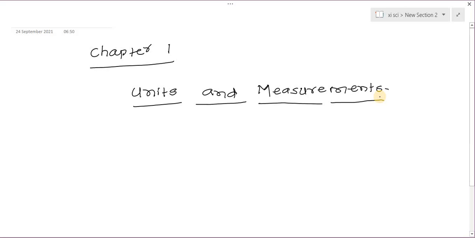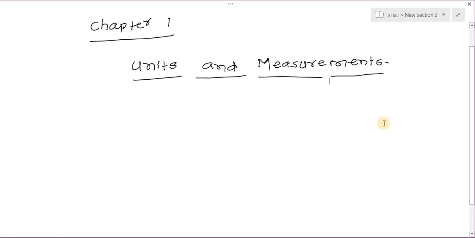So in the last few standards, you already know about physics and measurements. We already learned some techniques of measurement of various physical quantities.